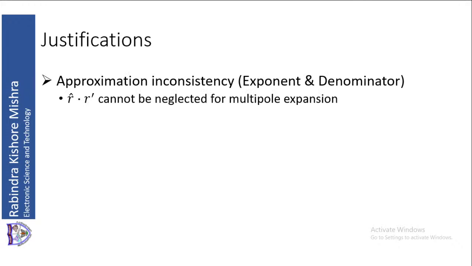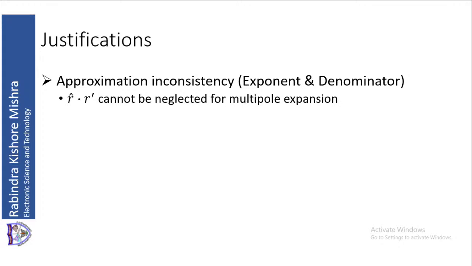Now there are inconsistencies in the approximation in the exponent and denominator. In the numerator and denominator we have inconsistent approximations for capital R. Why? The reason is that R cap dot R dash cannot be neglected for multiple expansion. The R cap dot R dash that exists in the numerator cannot be neglected for multiple expansion.